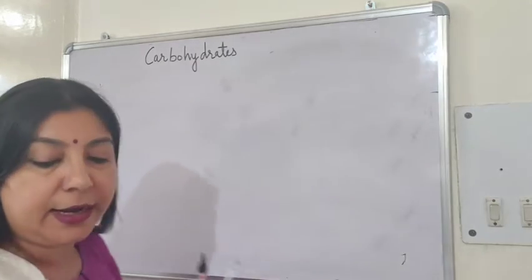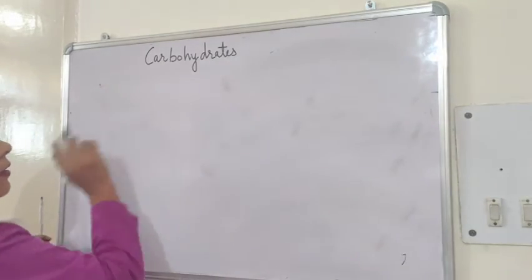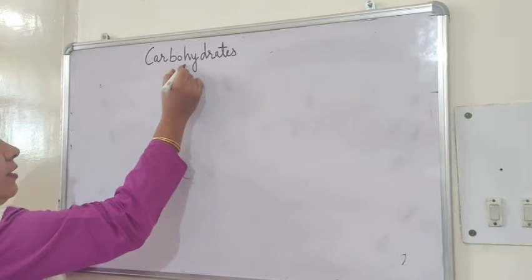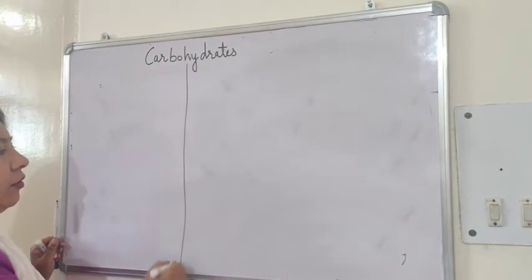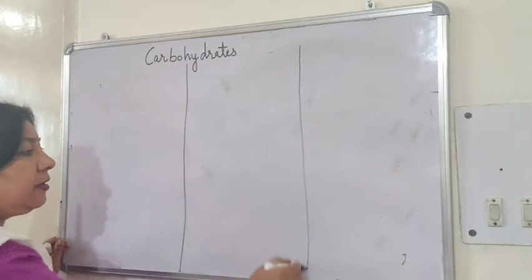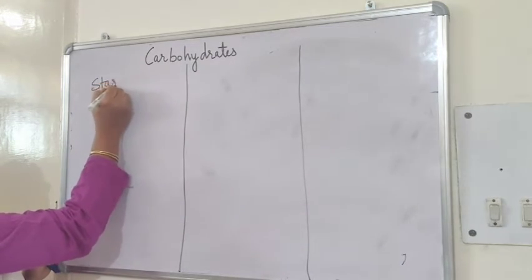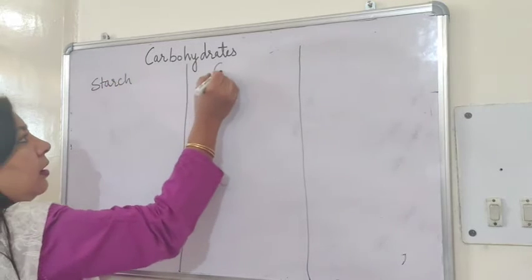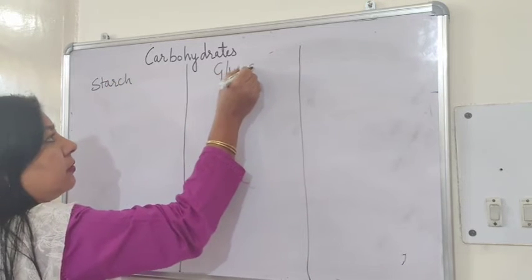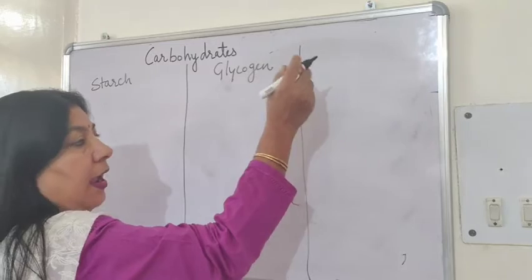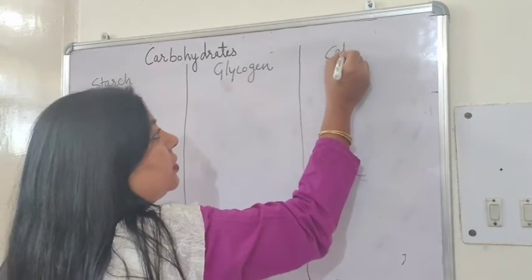Different homopolysaccharides, I will tell you three main homopolysaccharides. One are the starch, glycogen, and cellulose.